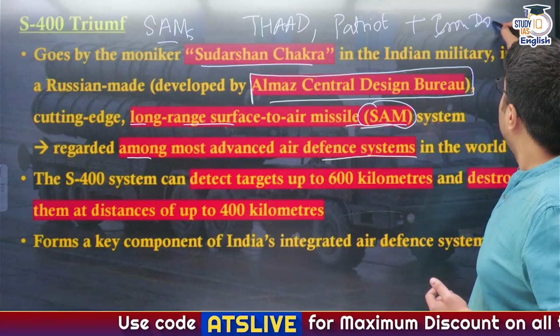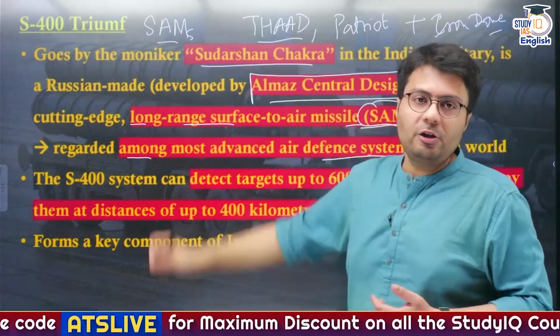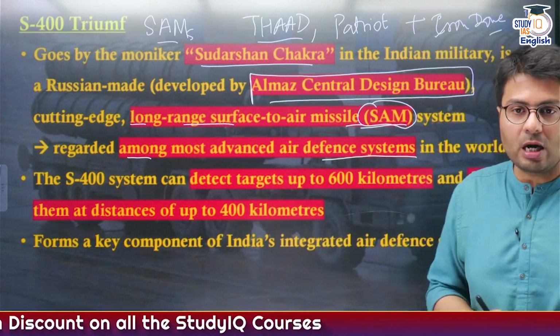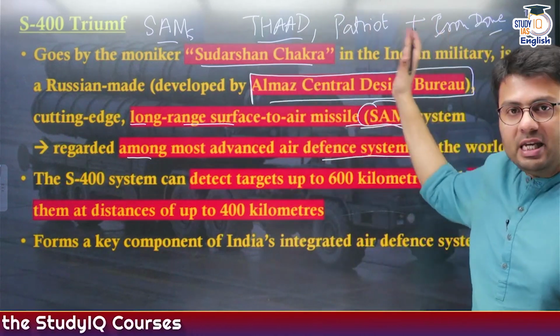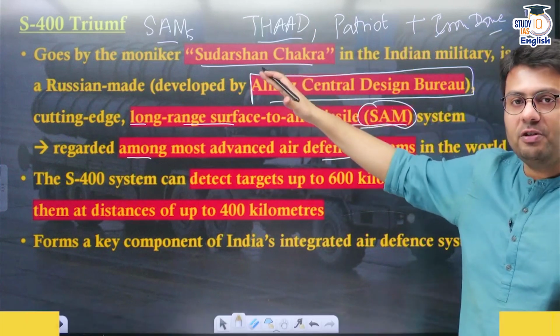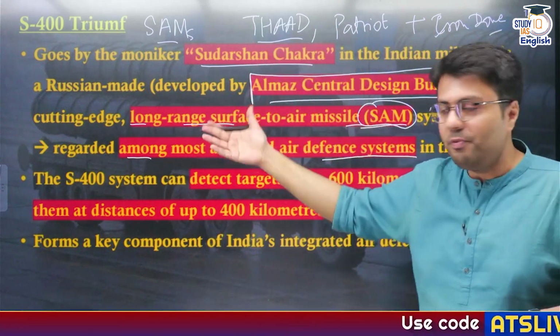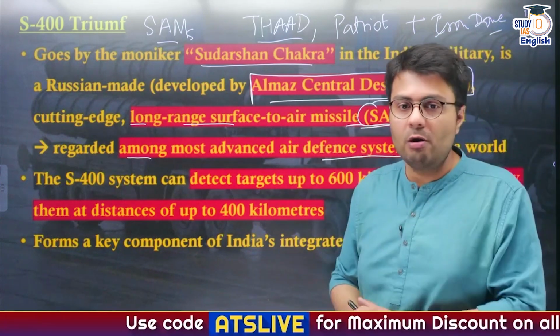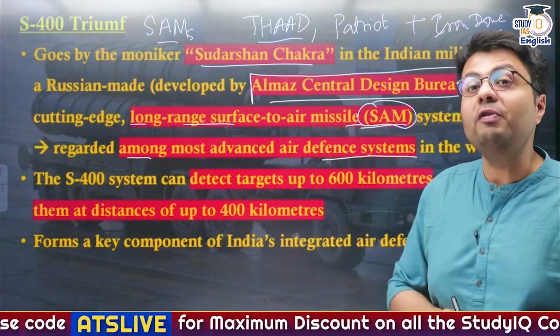Now, THAAD was a subject of a PYQ which appeared in the prelims examination. That is why we are covering these important articles. In comparison to these anti-air defense systems and surface-to-air missiles, Triumph is probably one of the most advanced air defense systems anywhere in the world, right? So, let us understand the features of it.